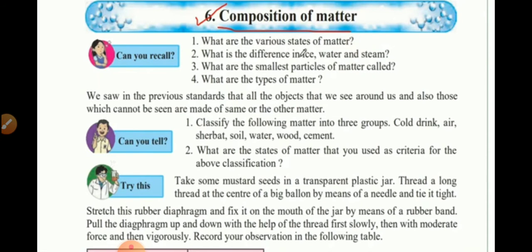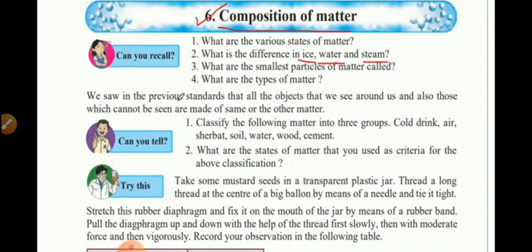What is the difference in ice, water, and steam? So, these are the three states of water. Water in its liquid form is water, but when it becomes the solid form, it is ice, and the gas form of water is steam. What are the smallest particles of matter called? These are called atoms and molecules, and they are what comprises the matter. What are the types of matter? We will learn about this in detail in this chapter, and this includes elements, compounds, etc.